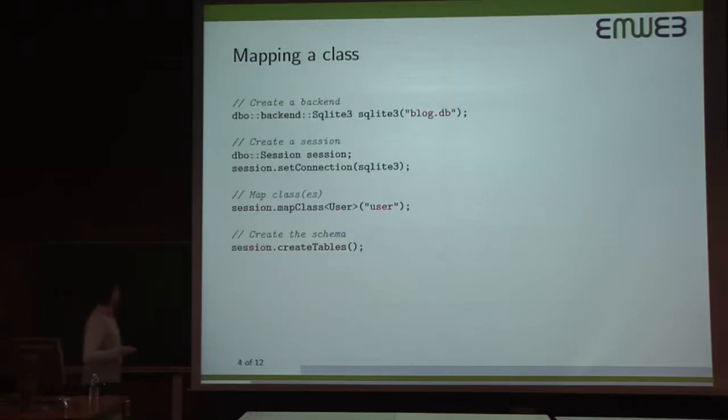So once you've done that for a particular class, you can use it with a database. Here I'm going to use our SQLite backend, which is basically the only backend we currently have. Everything in DBO will happen within the scope of a session, and I will later talk a bit about why that is the case. So in our session, we're going to assign it this backend connection, and then here is the actual mapping statement. You just say, I want to map the class user onto the table user. This, together with the information on the previous slides, provides all the mapping information.